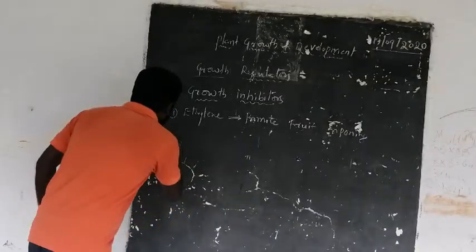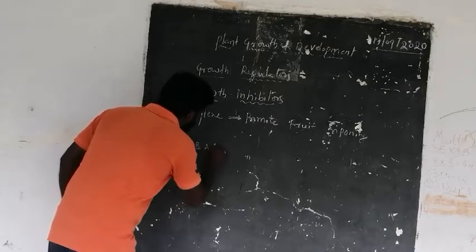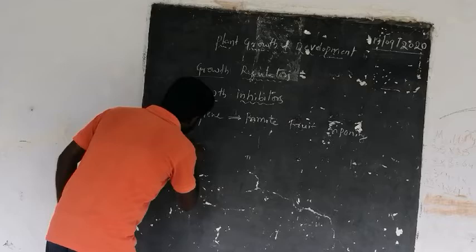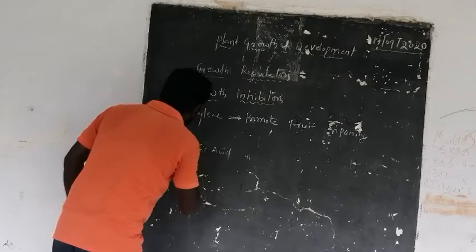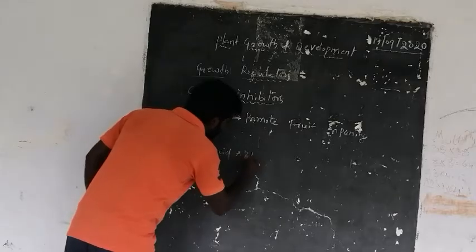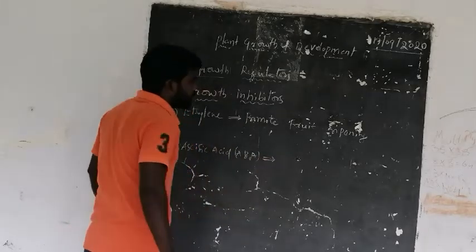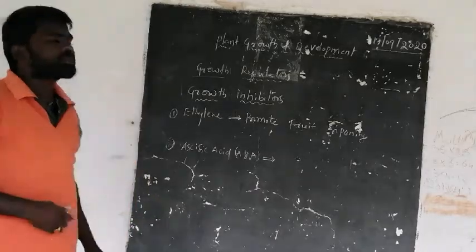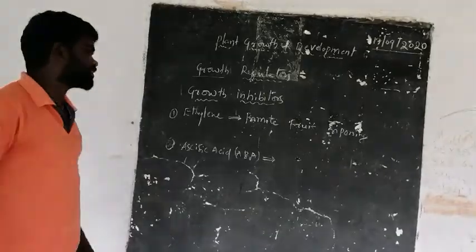And the second one, abscisic acid, ABA. The abscisic acid helps for the abscission of the older parts of the plant body.